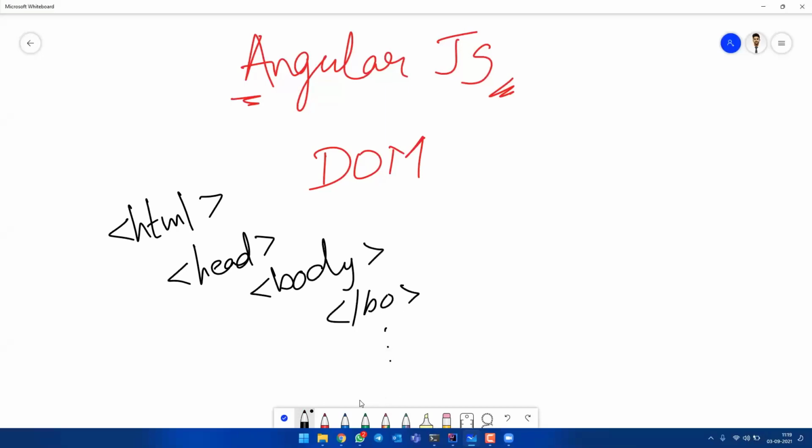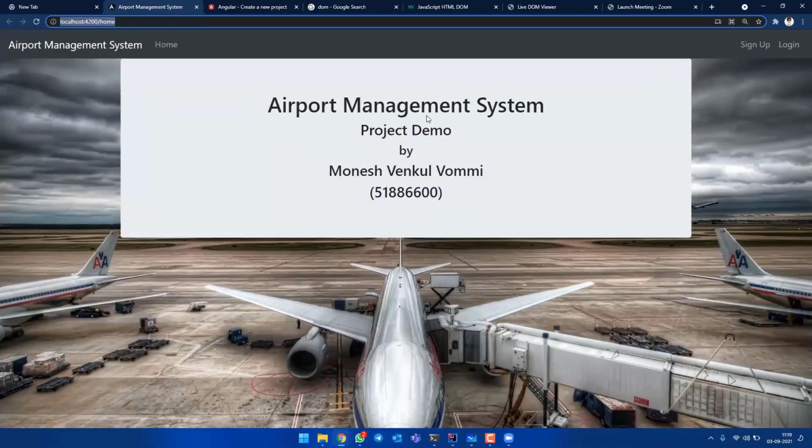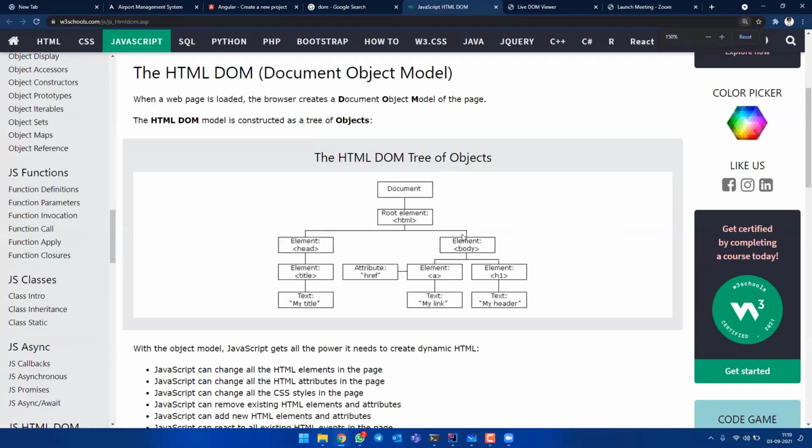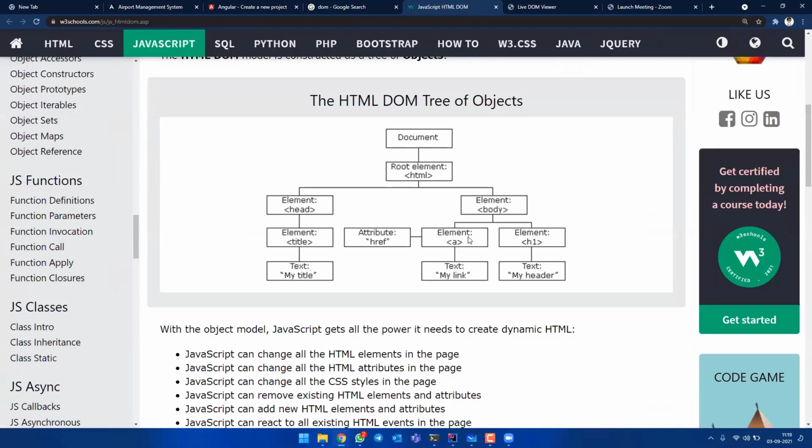When we write HTML in this manner, the DOM divides this HTML into smaller parts, like how we divide a project into smaller parts. In the same way, the DOM divides that complete HTML into smaller parts. The main root element will be html, then html consists of head and body, then head consists of title, and the body consists of a, and so on. So you are understanding how this is going on, right?